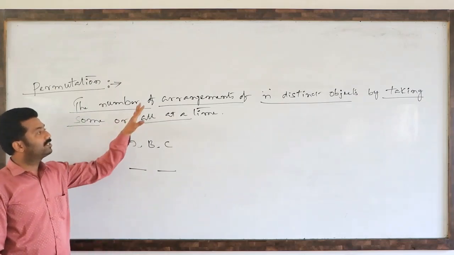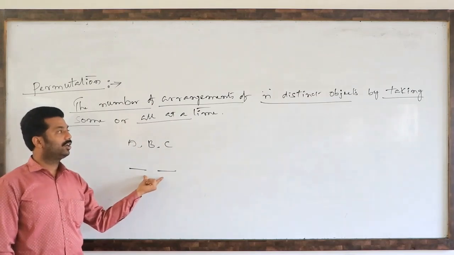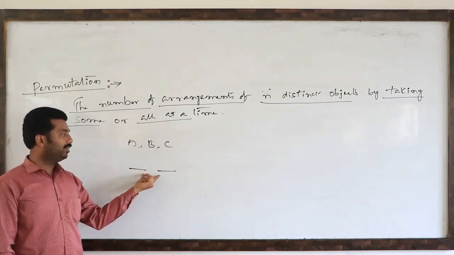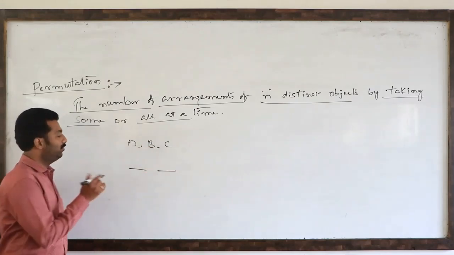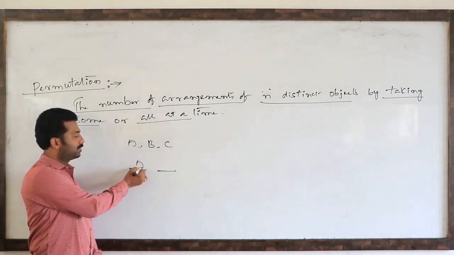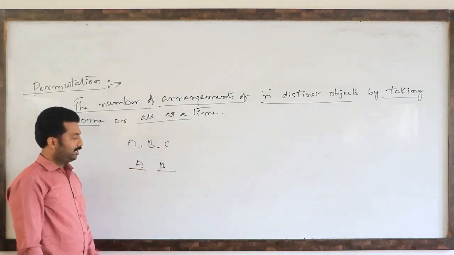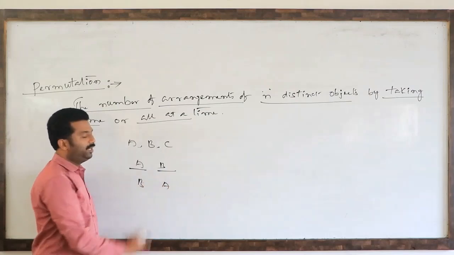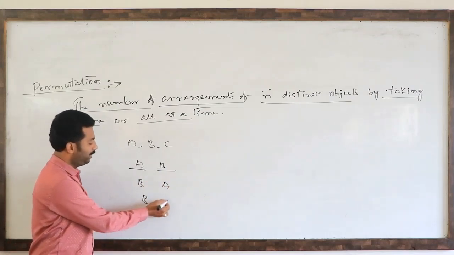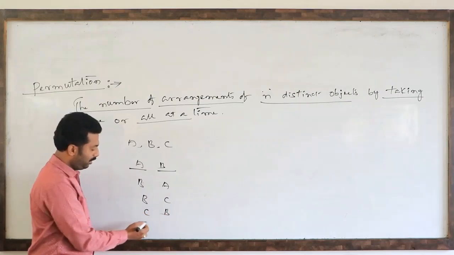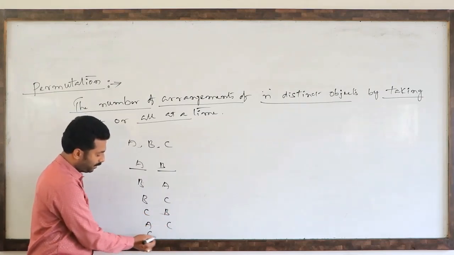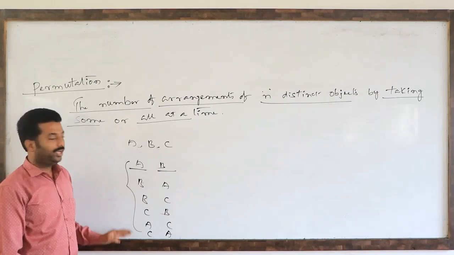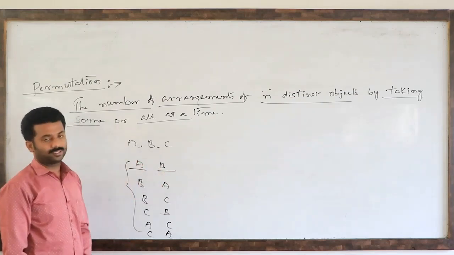So arrangements of n distinct objects by taking some at a time or all at a time. Some at a time means two only out of three. So how many ways may he arrange? See, suppose A, B, but B wants to sit this side, so he can again replace: B A, or B C, or C B, or A C, or C A. These are the different ways of filling two seats by three persons.